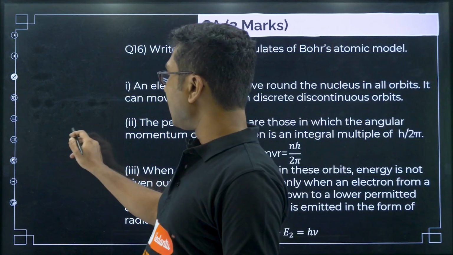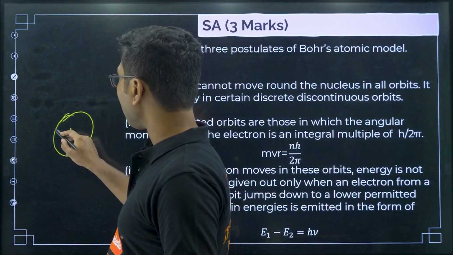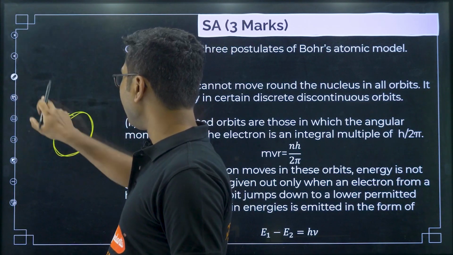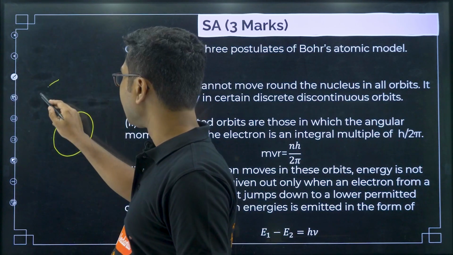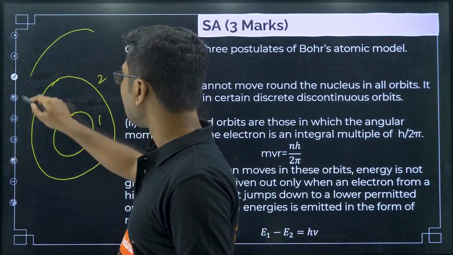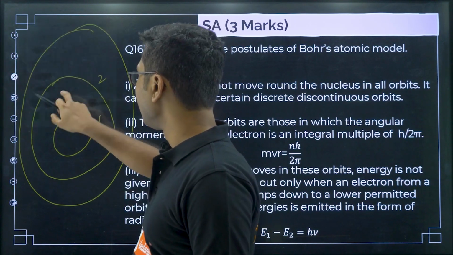Suppose an electron is orbiting like this, and according to Rutherford it can orbit just next to it. But Bohr said no, it cannot orbit in any orbit; it has to be some discrete orbit. This is one orbit, this is a second orbit, a third orbit at another height, something like that. So that was Bohr's postulate.